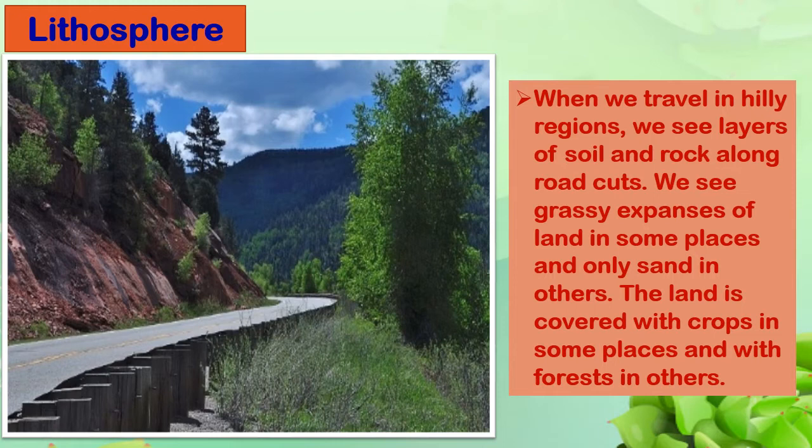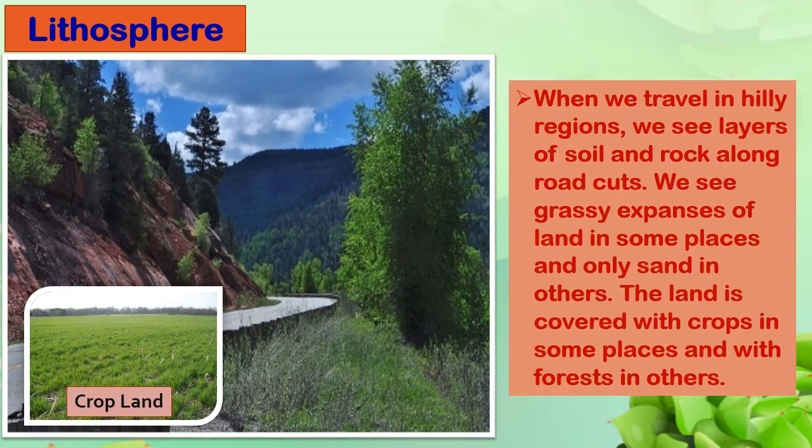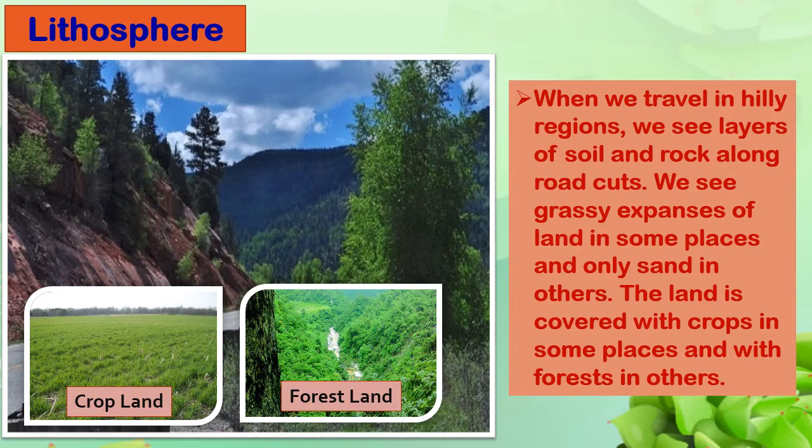We also see grassy expanses of land, large amounts of land that are full of grass and greenery, and in some places we do not find any greenery, any trees, any grass. We only see sand over there. In some places the land is covered with crops and in others it is covered with forest. Take dense forest.